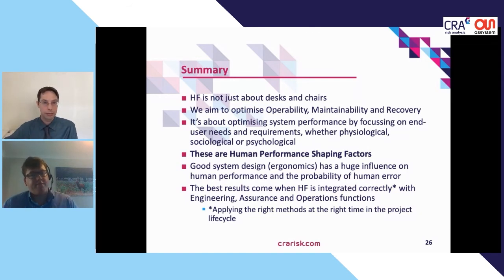Started out by saying that HF is not just about desks and chairs. We're all about optimizing operability, maintainability, and recovery. It's about optimizing system performance by focusing on end-user needs and requirements, whether they're psychological, sociological, physiological, and these are just human performance shaping factors. So good system design and ergonomics has a huge influence on human performance and the probability of human error, and the best results come when human factors is integrated correctly with engineering, assurance, and operations functions. And that means applying the right methods at the right time in the project lifecycle.